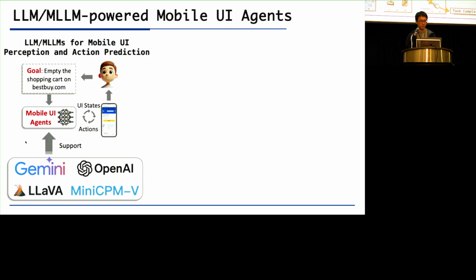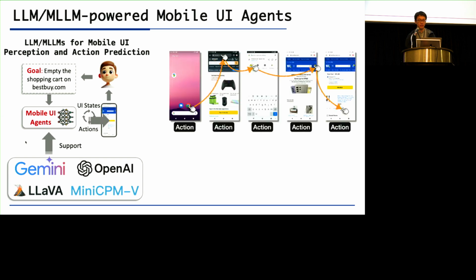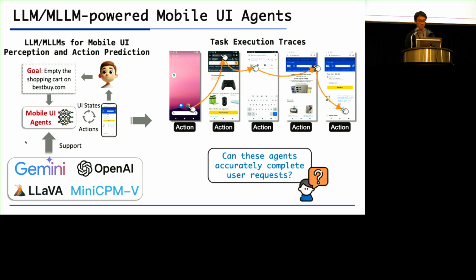And recently, we have seen another trend by using the emerging large language models and multimodal large language models to understand and operate on mobile UI. These models are capable of understanding user instructions and translating their instructions to arbitrary actions on mobile UIs. But this trend raises an unknown question. Can these agents accurately complete user instructions? So it's necessary to evaluate them